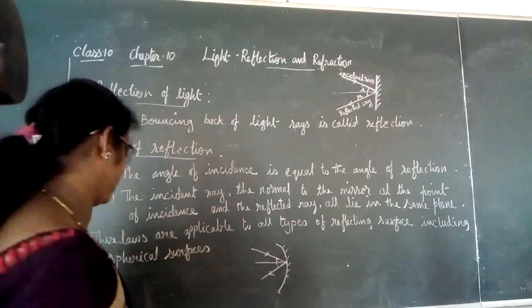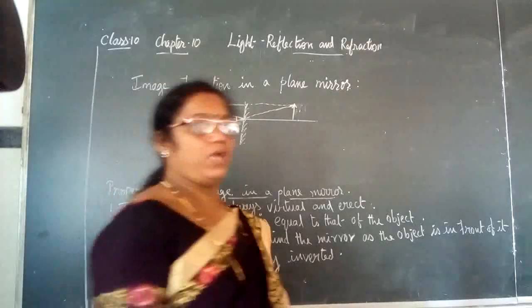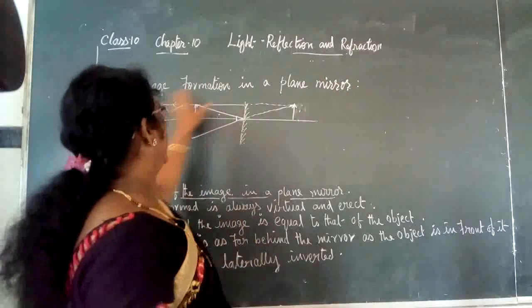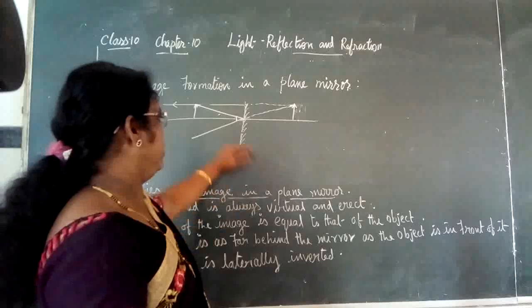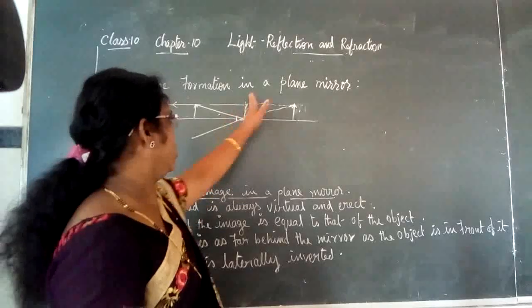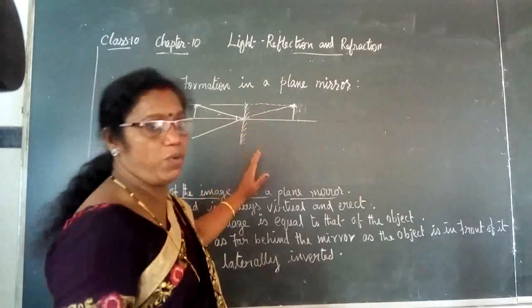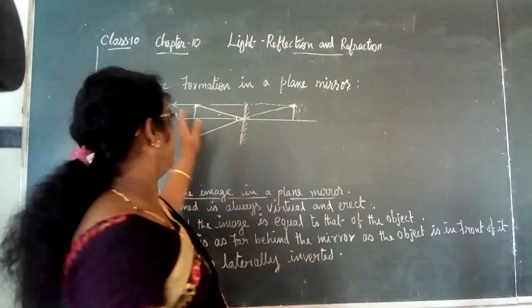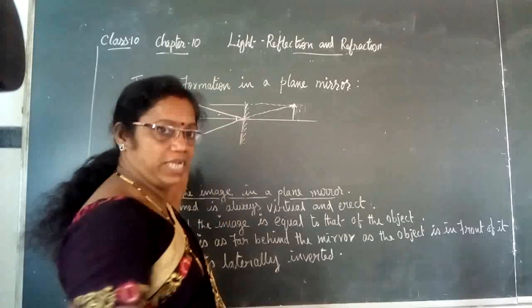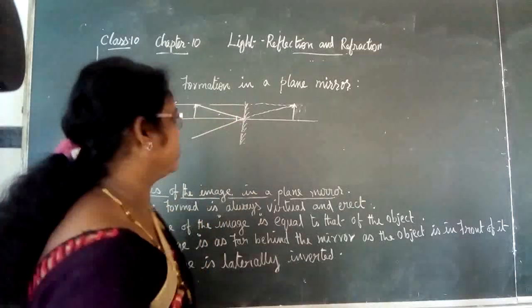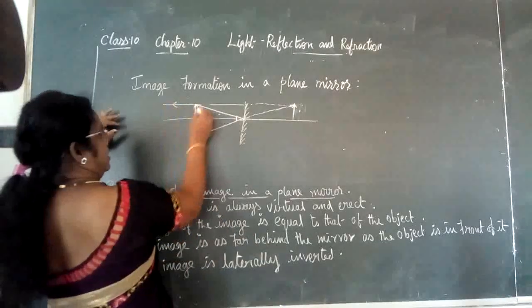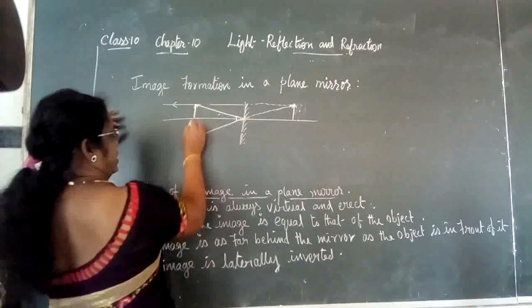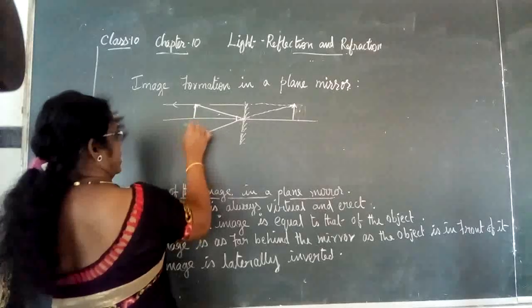Now let us see the formation of an image in a plane mirror. Here we have a plane mirror whose backside is highly polished, so that whatever light falls on the front gets reflected back. Here we have the object.